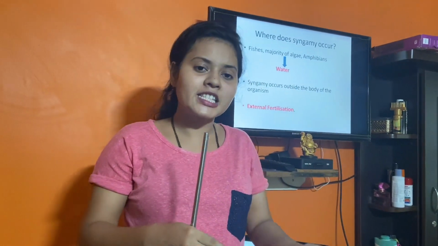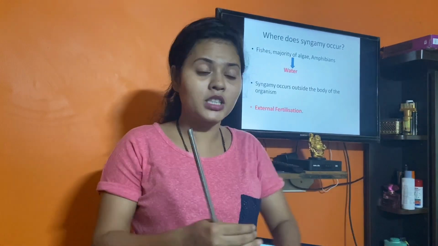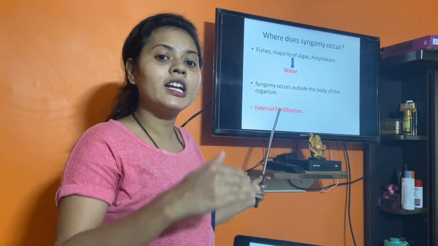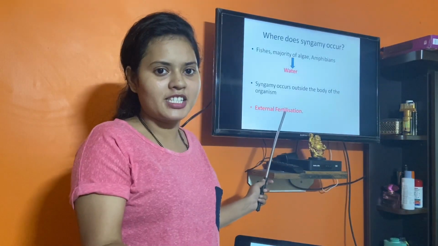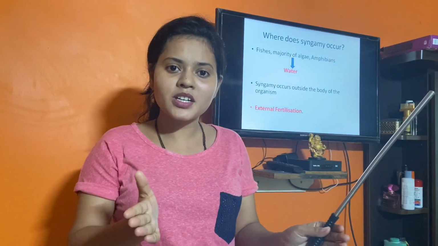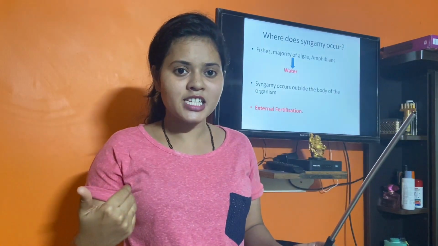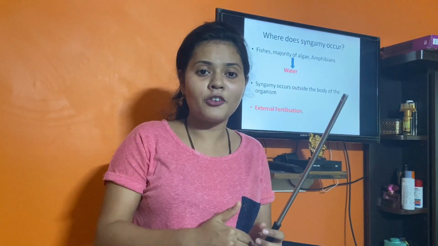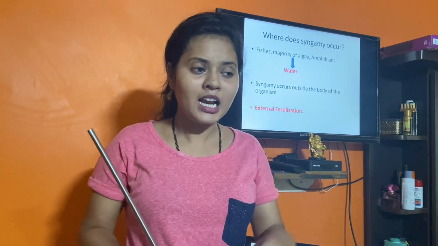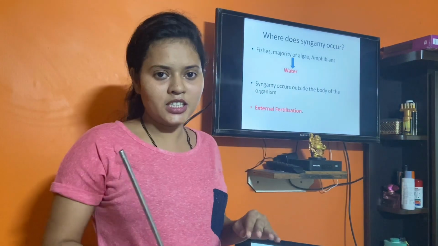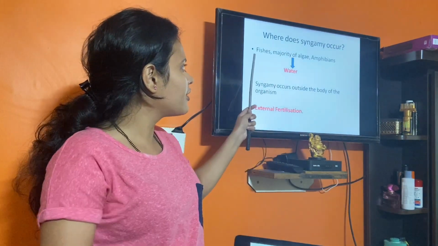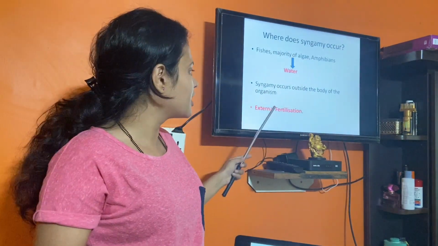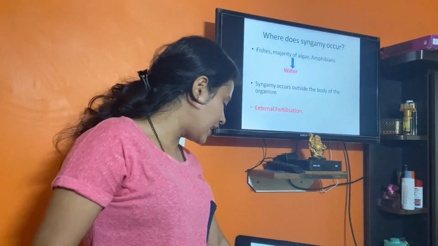Hence the fertilization takes place outside the body of the organism, and that's why the process is called external fertilization. Exactly opposite is internal fertilization. The fertilization that takes place inside the body of the organism, normally in the female, is internal fertilization, whereas in fishes, algae, amphibians, the fertilization is external fertilization.